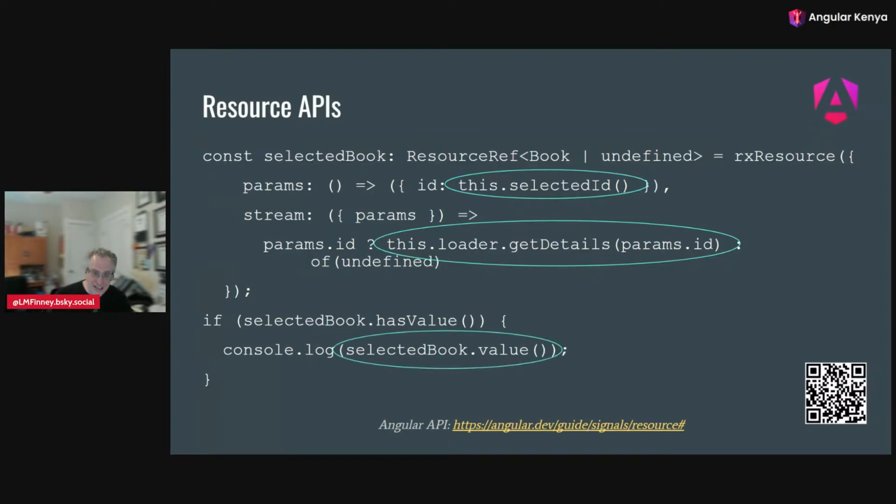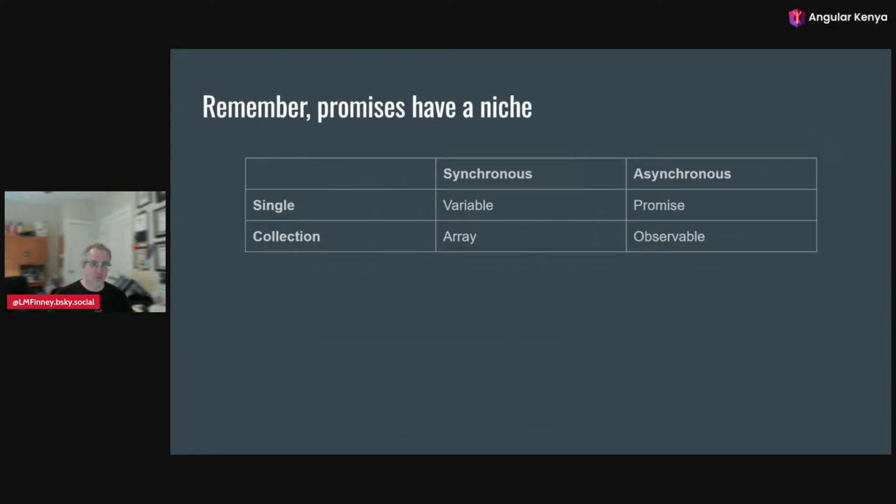And then at the end, we have a signal on the resource that we can use to put it on the screen. We also have hasValue to know if we have that, and whether it has an error and loading. This resource gives us a lot of tools that we didn't have before. So I've talked about how we'll use signals and observables, but remember, promises still have a niche.